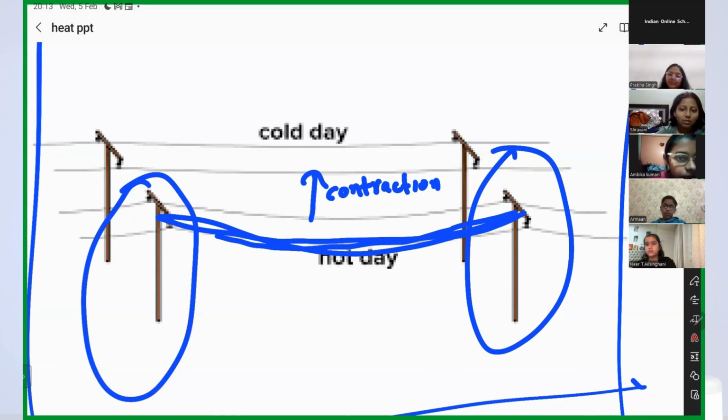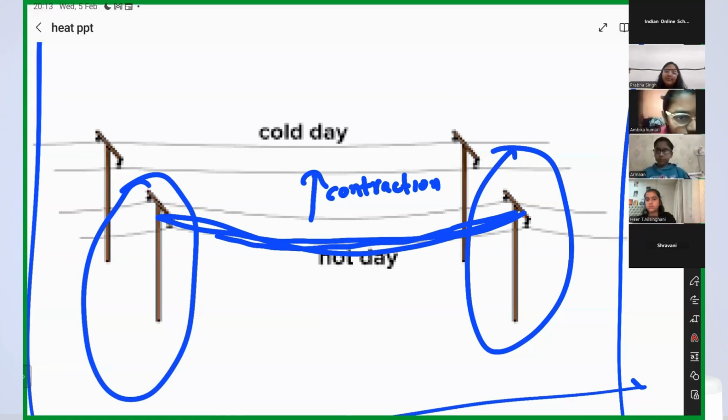Decrease. See, guys, if I have this black wire, can you see that? Yes, ma'am. And this is sagging, right? In winters, will there be expansion or contraction in this wire?